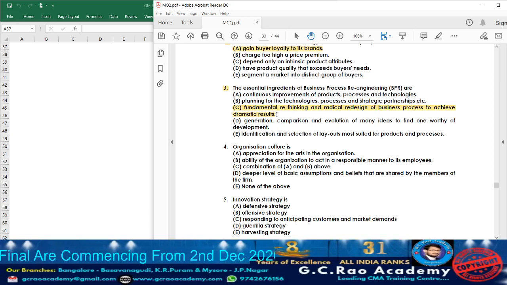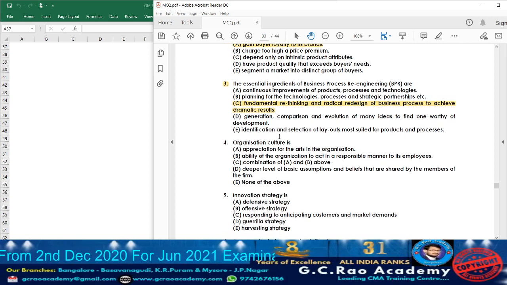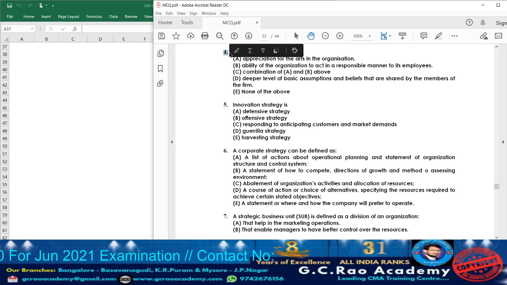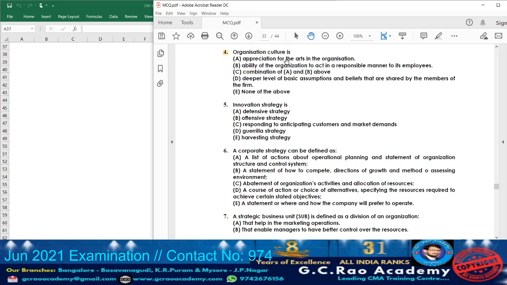So what is the answer here? Option C. What is the essential ingredient of BPR? Fundamental rethinking is required and radical redesign of business process so as to achieve what? Dramatic result. So with that, question 3 is completed. Now let us move on to question 4.